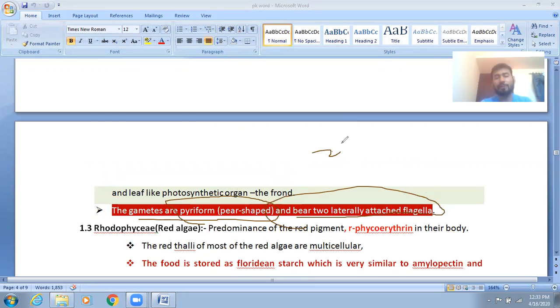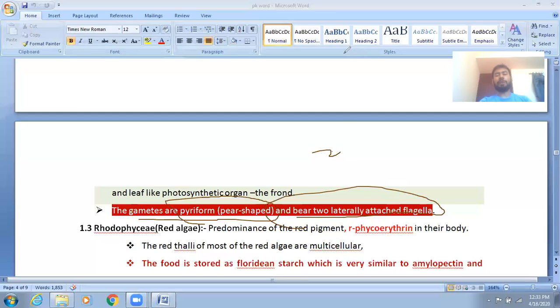In Phaeophyceae, there are 2 unequal, laterally attached flagella. So the gametes are pyriform, pear-shaped, and bear two laterally attached flagella. In Rhodophyceae, flagella are absent. You should learn this, a very important point. Rhodophyceae do not have flagella.